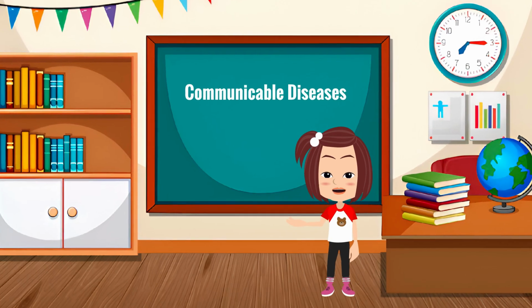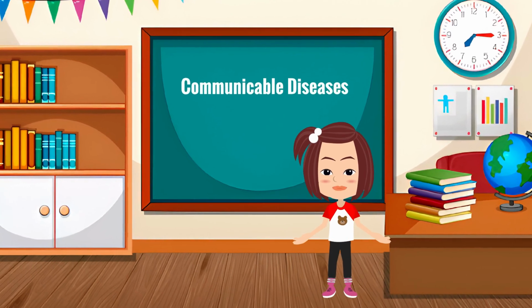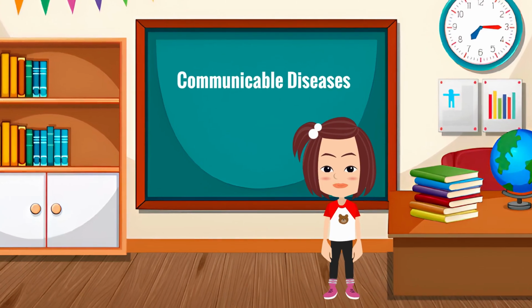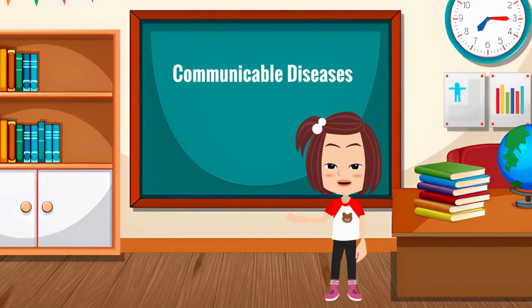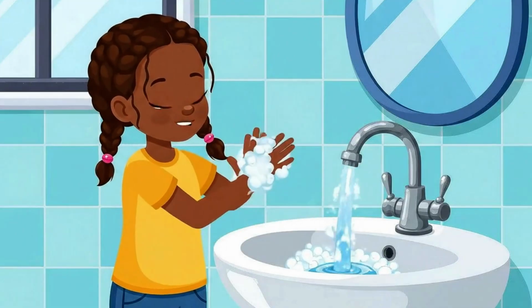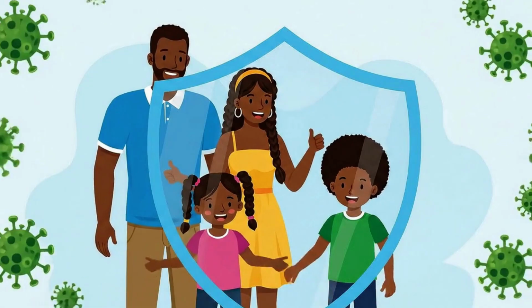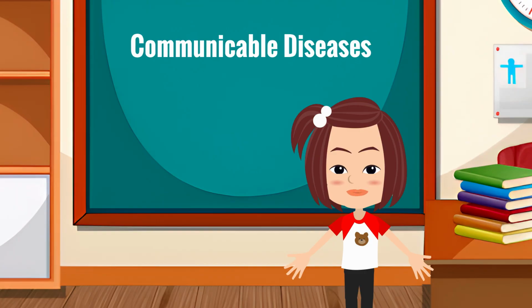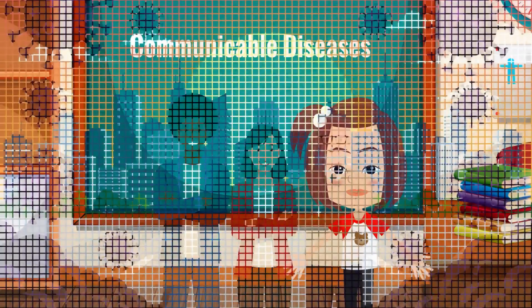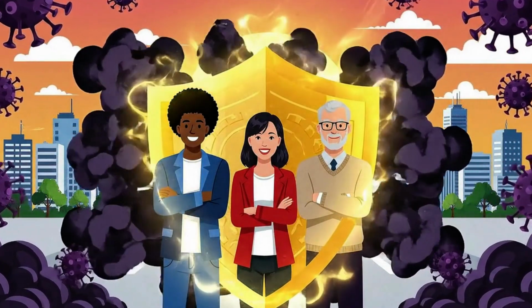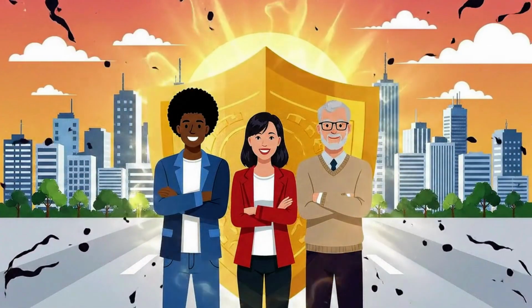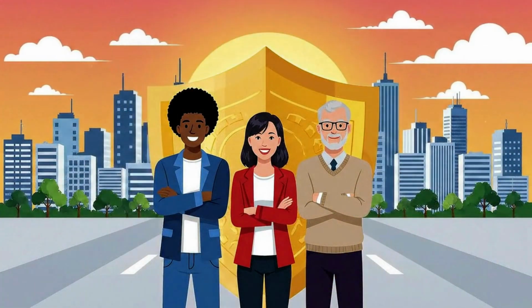In this chapter, we will explore the causes, methods of transmission, prevention, and examples of communicable diseases. We will also learn about the role of hygiene, vaccines, and proper sanitation in controlling their spread. Additionally, we will discuss how public health measures and early diagnosis can significantly reduce the impact of these diseases. By understanding these concepts, we can take steps to protect ourselves and our communities from outbreaks.